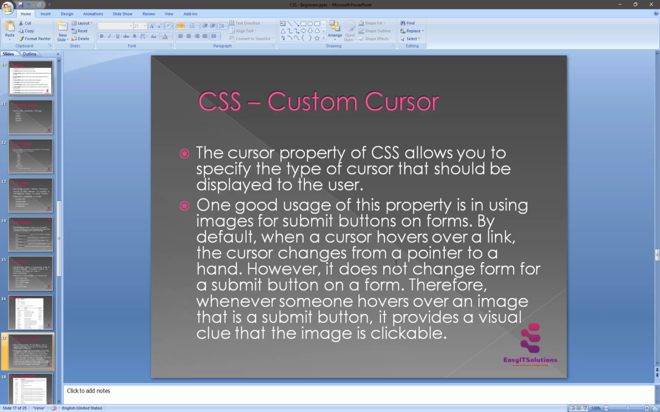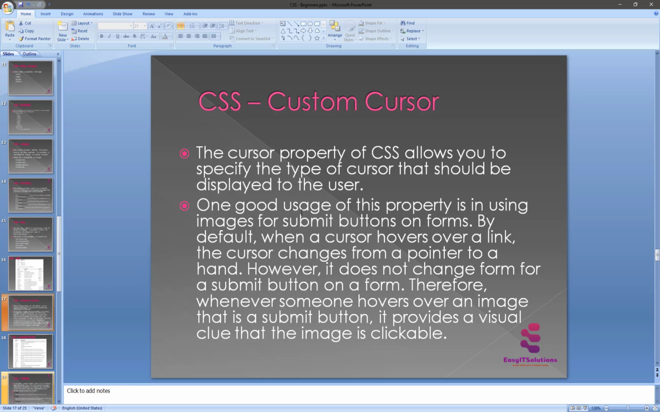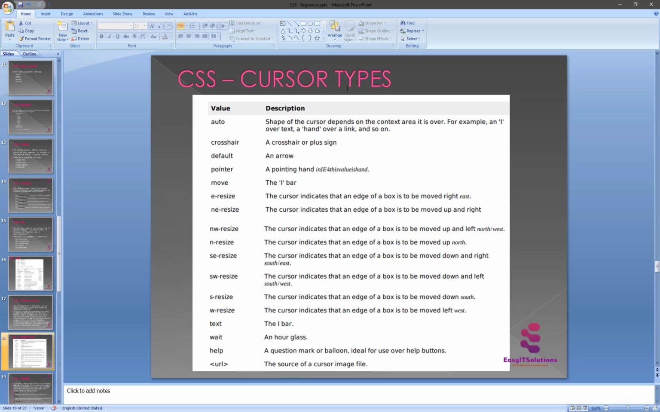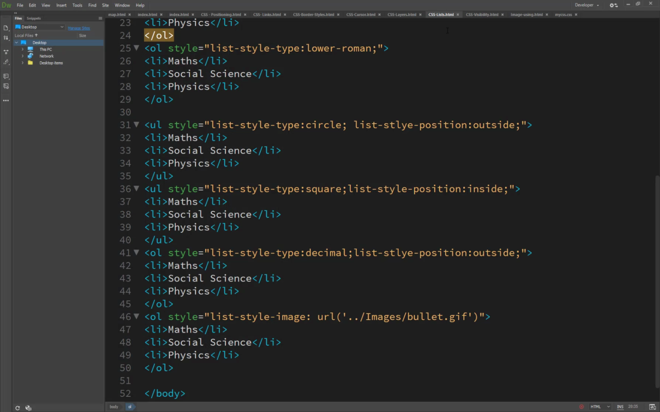So here we see the one good usage: this property is changed to the pointer. We have just seen the cursor types here: auto, crosshair, default, pointer, move, eastern resize, northeast resize, northwest resize, north, southeast, southwest, text, wait, help, and a custom URL. So I have set an example for you here, the cursor.